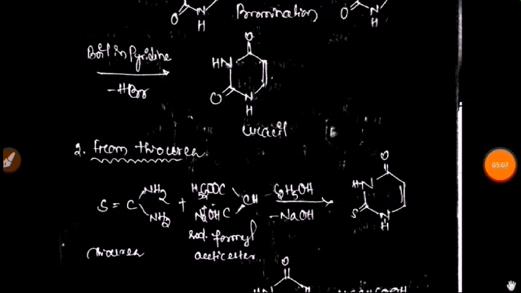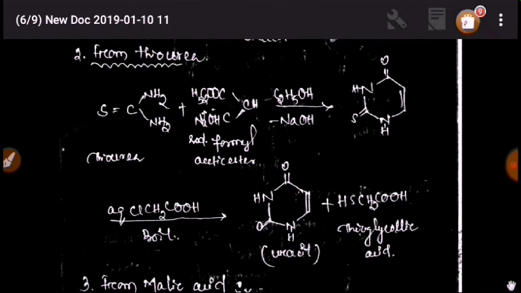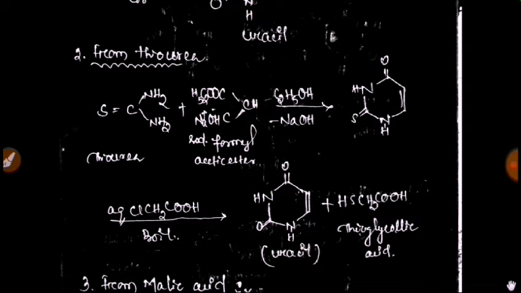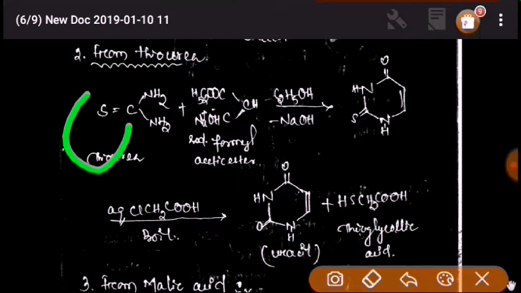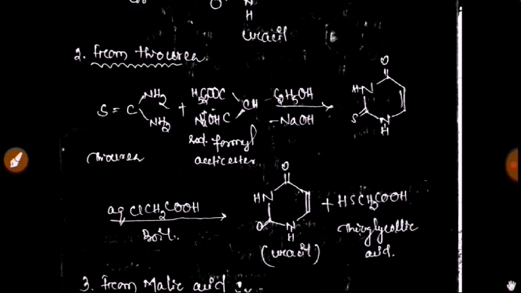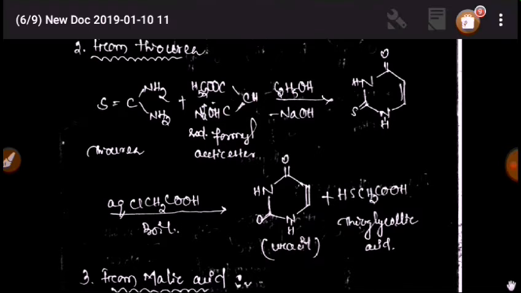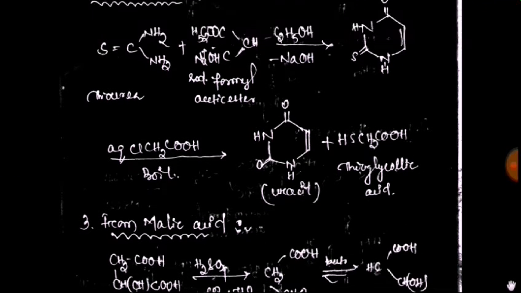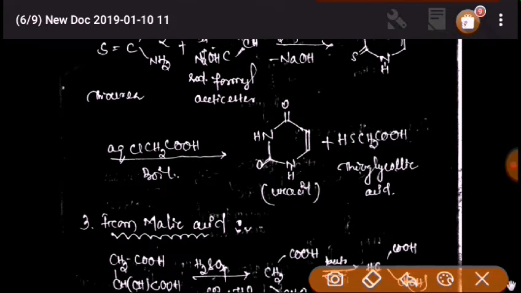Again we form uracil from thiourea. Thiourea and urea differ by S and O: S in thiourea, and in urea that is O. So we react thiourea with sodium formyl acetic ester. In this way we also form uracil. At last uracil is formed. You can also see that in the picture.